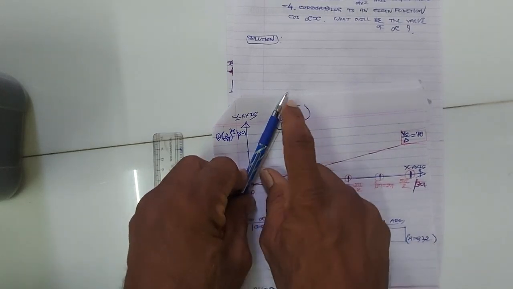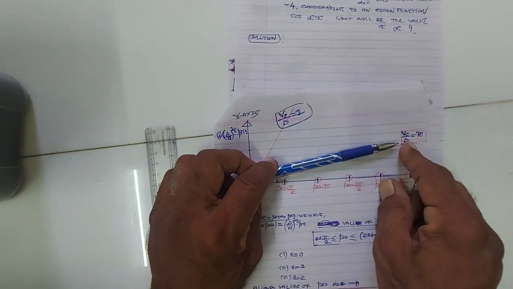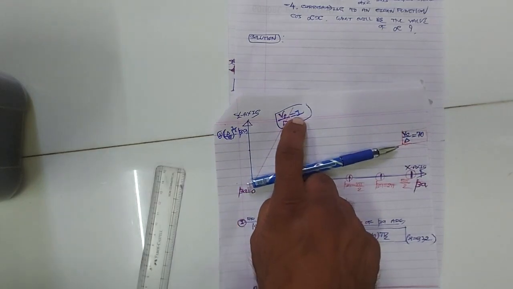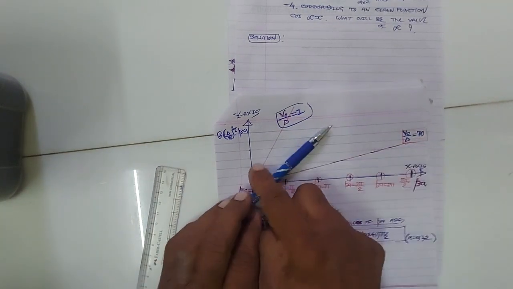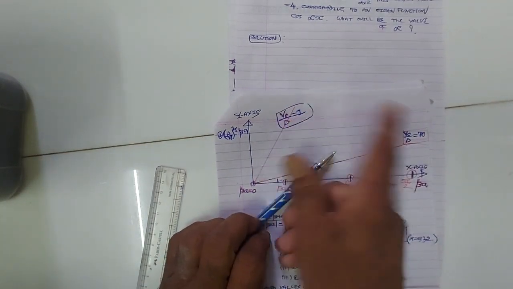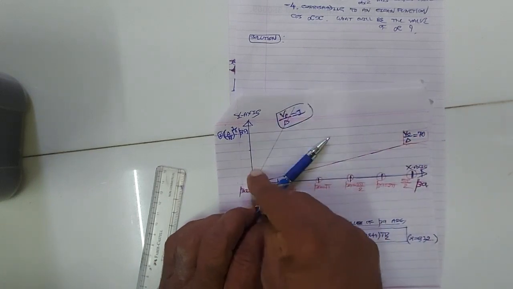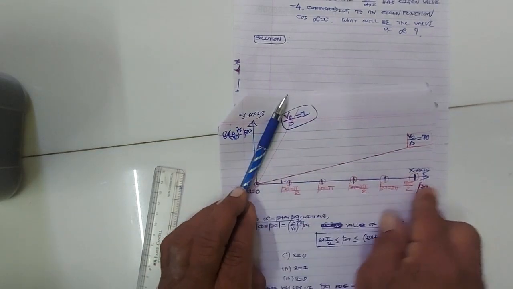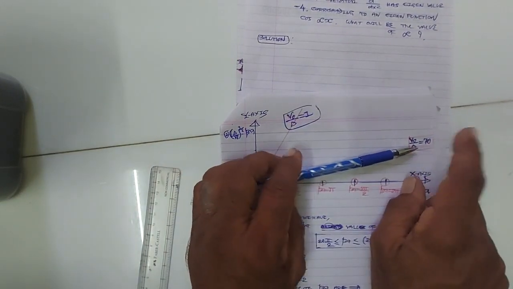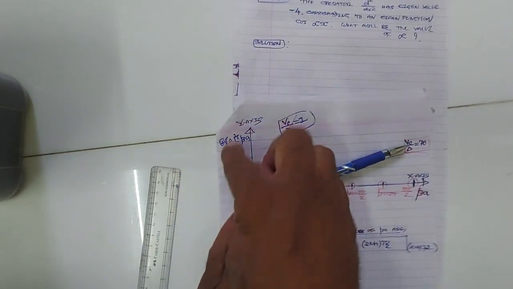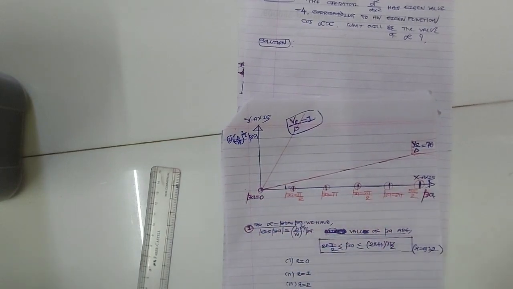One straight line graph I have plotted for the strength of potential v0 upon delta equal to 1, and the other straight line graph I plotted for the strength of potential v0 upon delta equal to 70, right? As I told you, when the strength of potential is less, the depth of the potential is less. When the strength of the potential is more, the depth of the potential will be more. So I have drawn two straight line graphs for different values of strength of potential. For v0 upon delta equal to 1, the graph of del upon v0 raised to 1 by 2 beta is a straight line, and for v0 upon delta equal to 70, again it is a straight line, for different values of beta: 0, pi by 2, pi and so on.